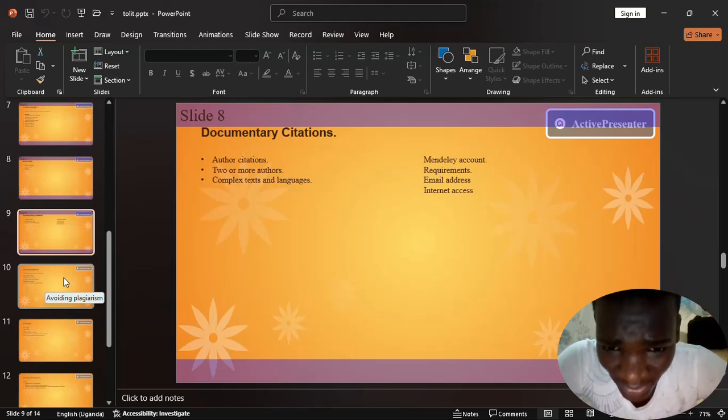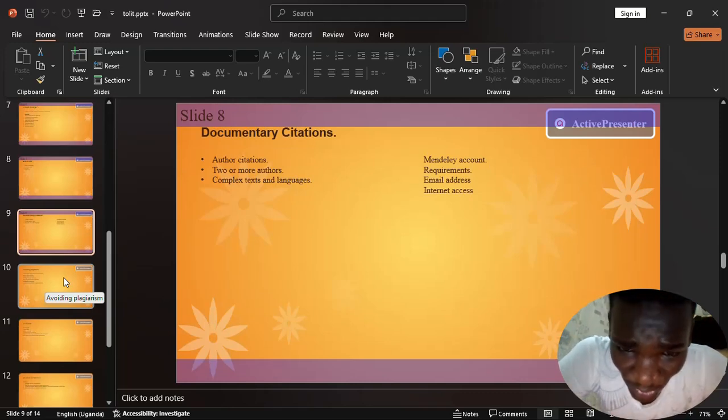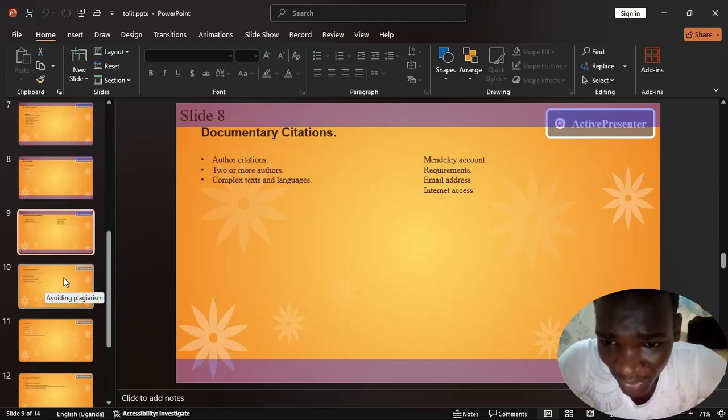So when you're doing citations, in cases where you have 6 or 7 authors, you cite only the last name of the first author, followed by et al. each time you refer to your work. So I'll repeat: in cases where you have 6 or 7 authors, you cite only the last name of the first author, followed by the abbreviation et al. each time you refer to that work.